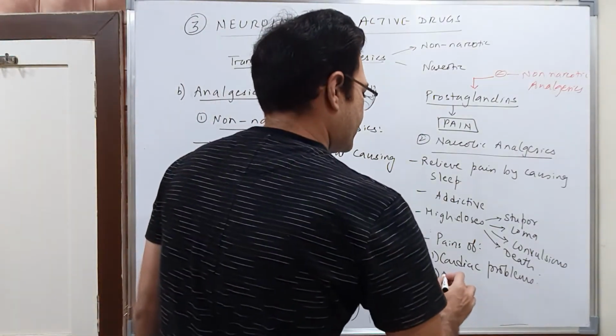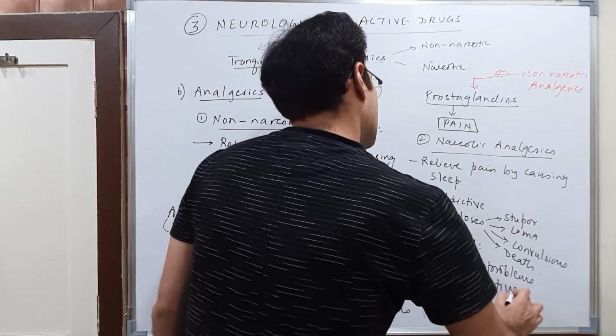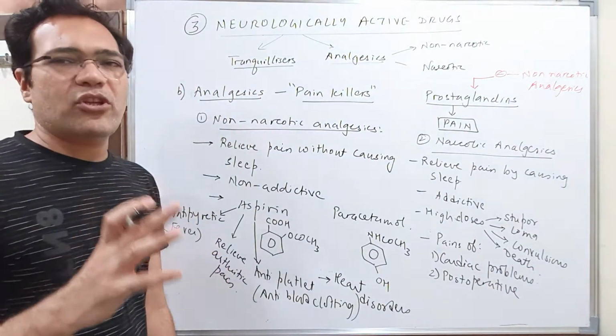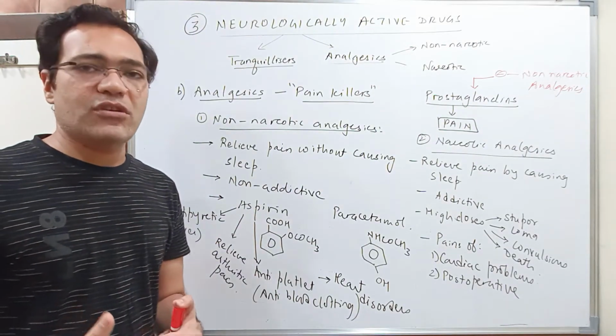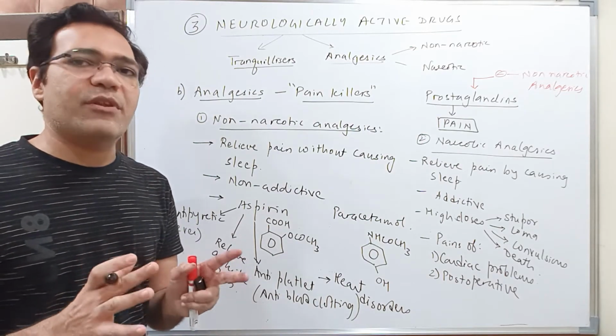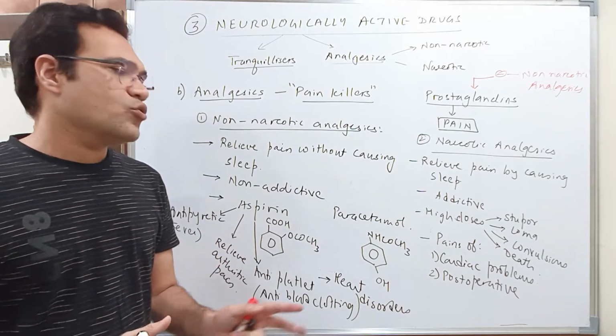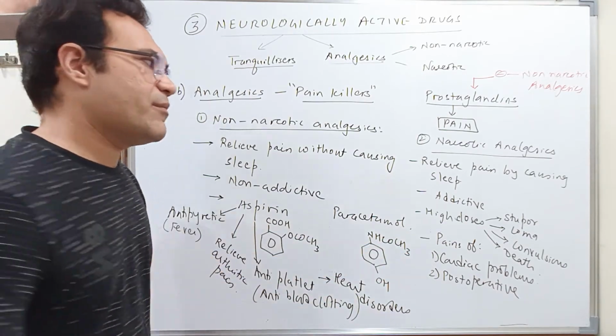Then post-operative pain, कुछ ऑपरेशन करवाया है, and when the person is becoming conscious after operation, he may experience a lot of pain. So for treating such pains, such narcotic analgesics may be given.